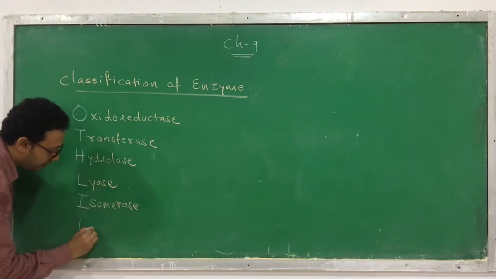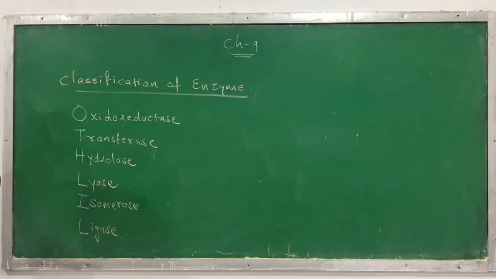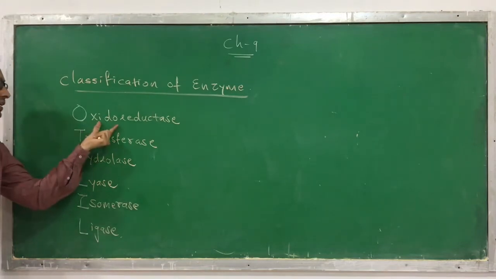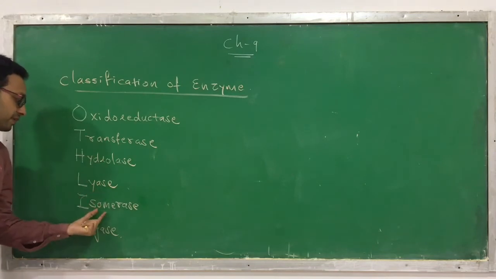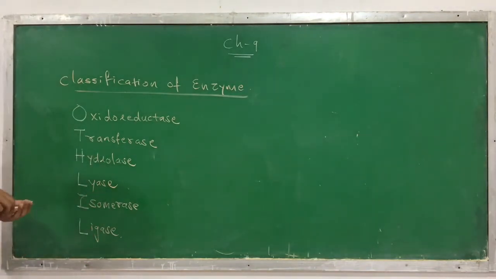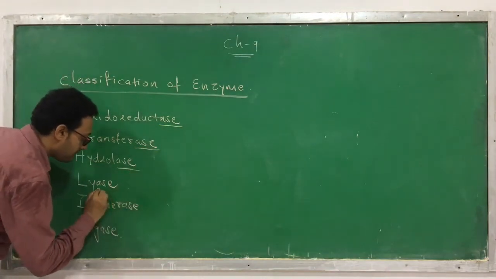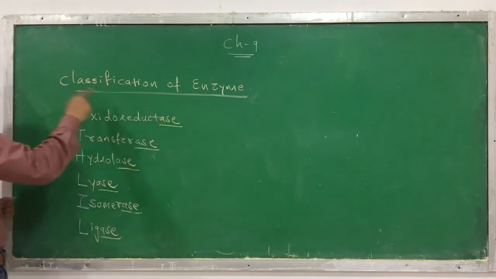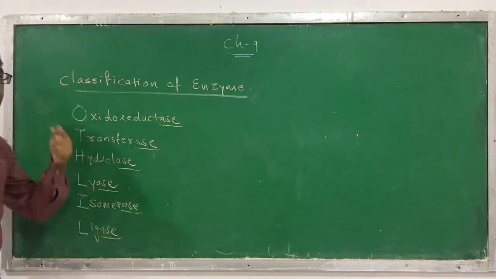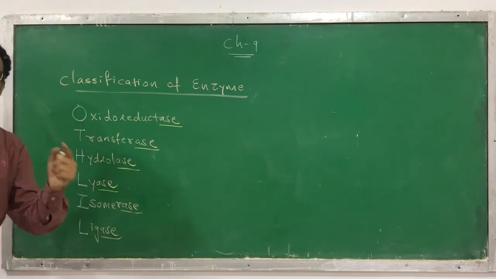And the last L, this is called ligase. So these are the 6 names: oxidoreductase, transferase, hydrolase, lyase, isomerase, ligase. In every case, you can see that it ends with "ase", which indicates that it is an enzyme, and the prefix indicates what kind of reaction it catalyzes. That we will see in detail.